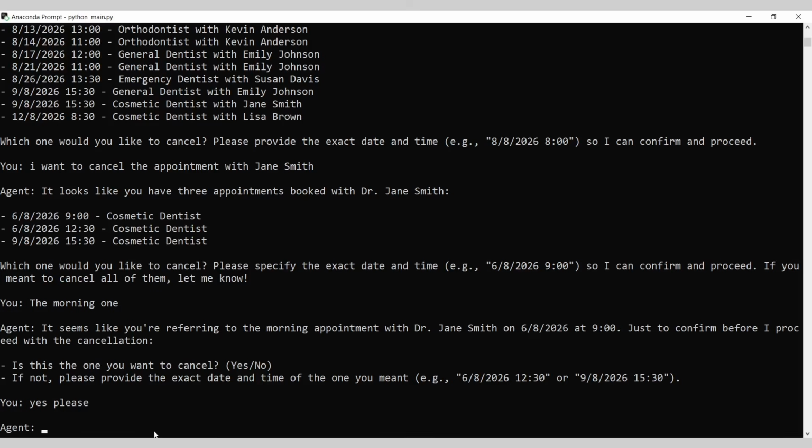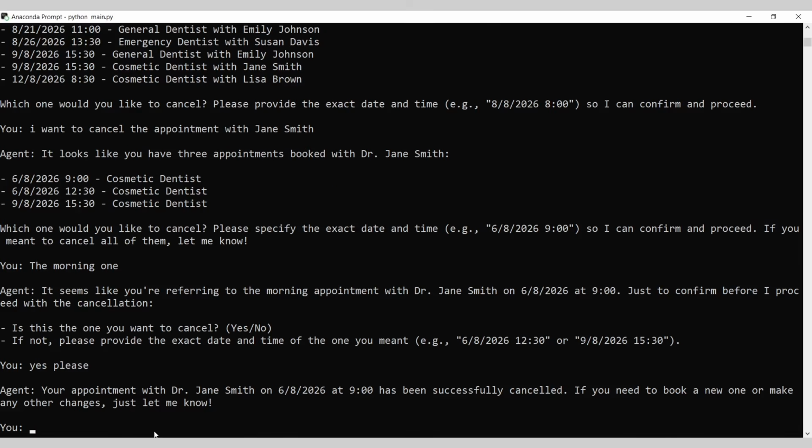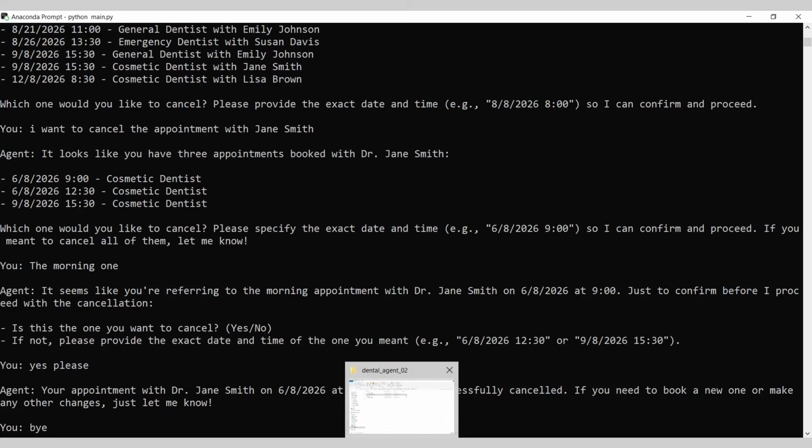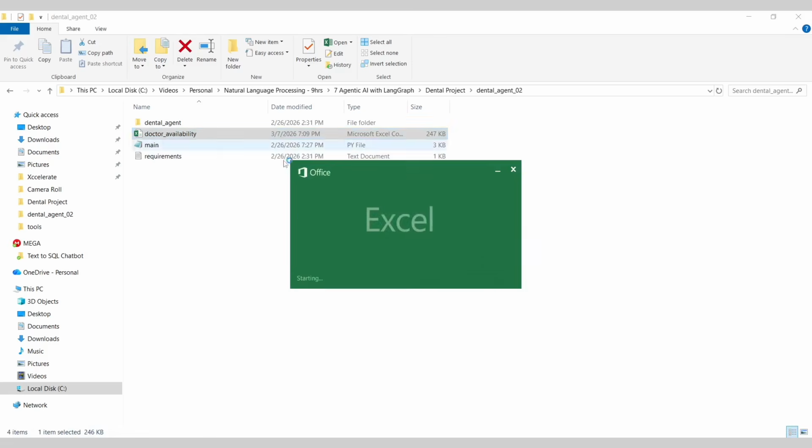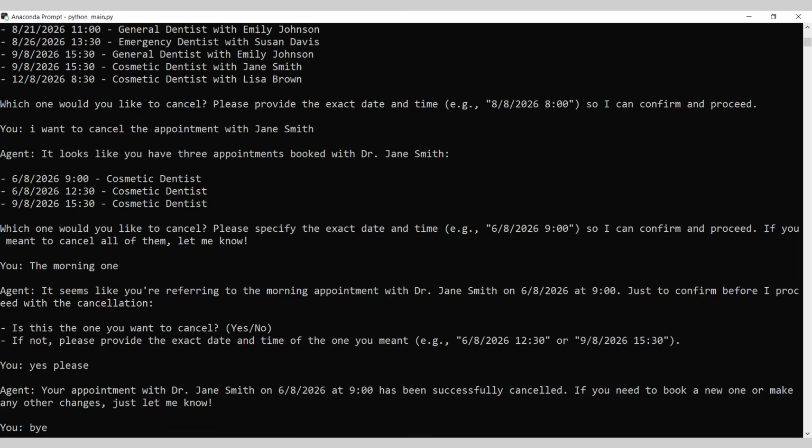So that's pretty much it. I think we are able to test all the flows. And if you want, we can also check this particular thing on 6/8 at 9 o'clock. Is this available or not? I'm pretty much sure it would have been cancelled out, but still we can check this out with Dr. Jane Smith at 9 o'clock. Especially, it was 6/9, right?